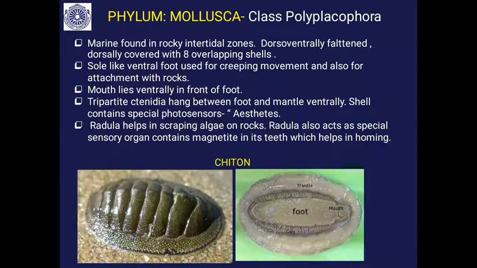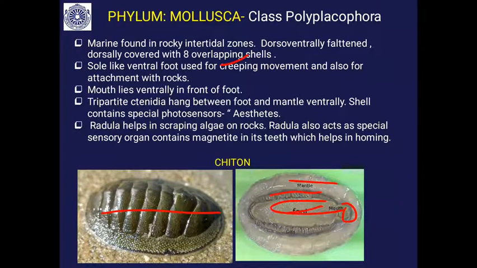Let us study in detail. Class Polyplacophora, many shells. You will find 8 shells dorsally covering the chiton. These are marine forms. They are dorsoventrally flattened, and they are covered with 8 overlapping shells. Then the foot is a sole-like foot. It brings about the creeping movement or attachment to the rocks. Mouth is in the anterior region, ventrally located, and gills are in between the mantle and the foot.